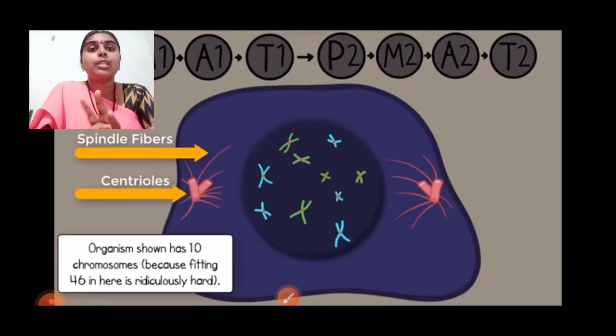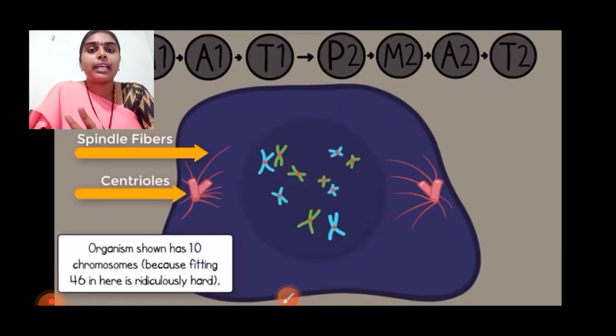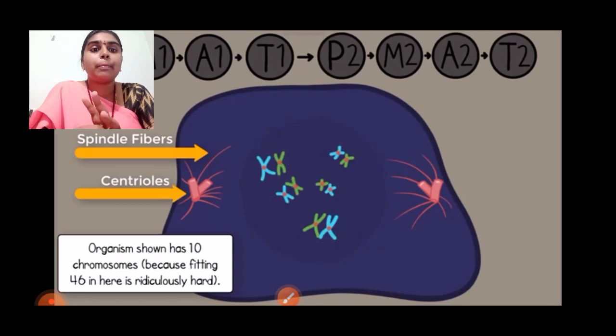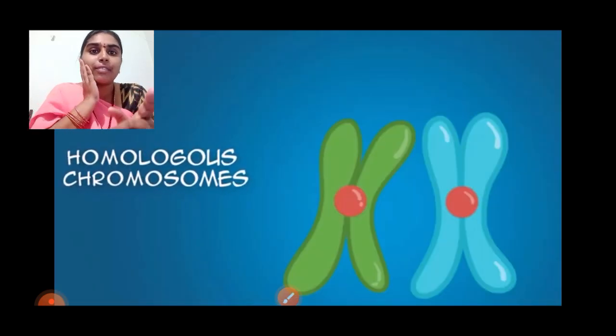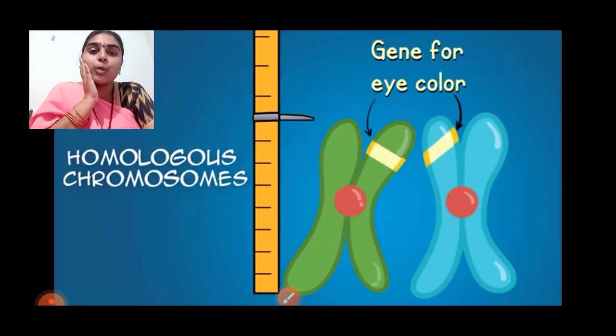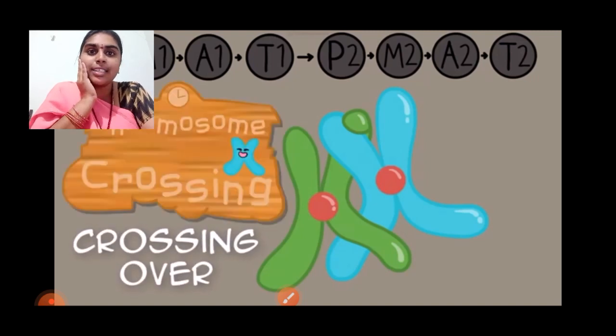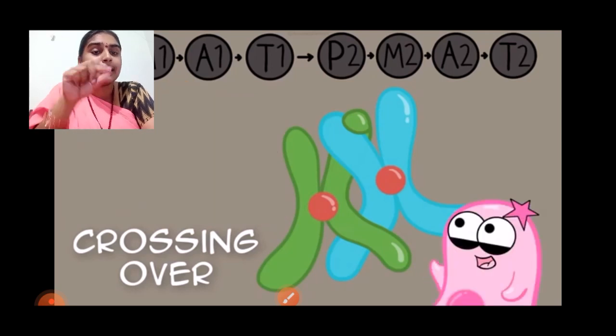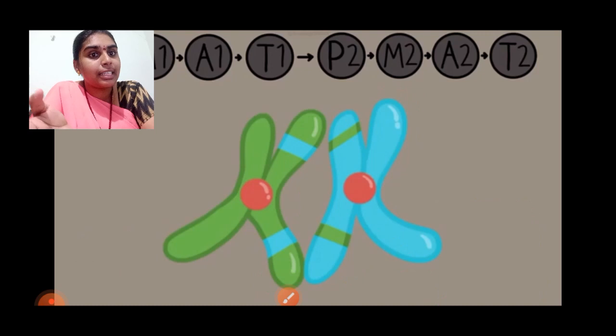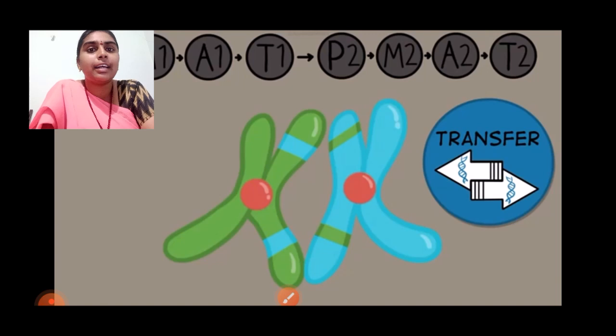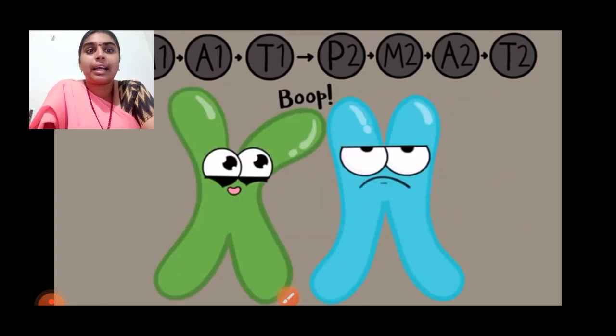Here's what happens if the organism has 10 chromosomes. See how the homologous chromosomes have come close to each other. Homologous chromosomes means those with the same size and the same gene content, suppose the gene for eye color. Now here chiasma, synapsis is occurring, then crossing over occurs. Crossing over is the exchange of genes between the non-sister chromatids. Both green ones are sisters, both blue ones are sisters. Now between the non-sister chromatids there is an exchange of DNA, a transfer of genetic material.